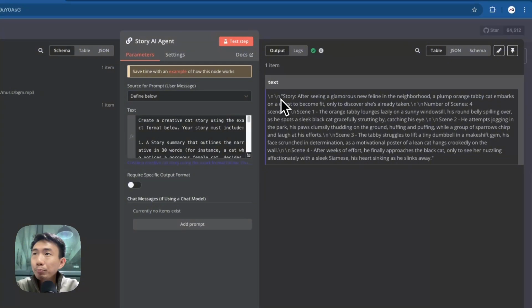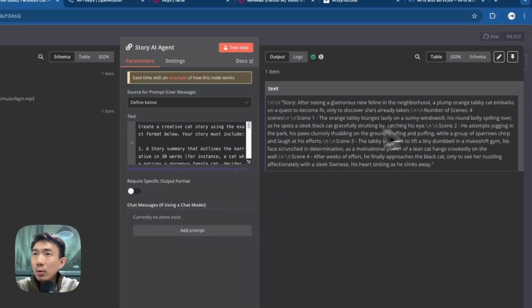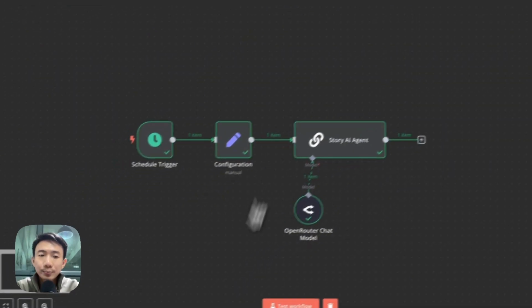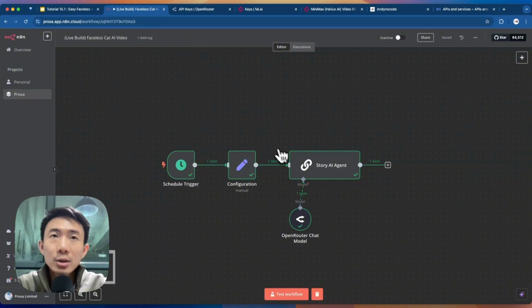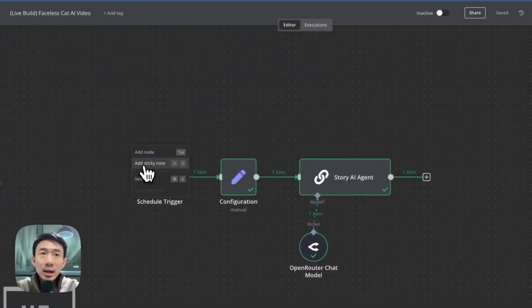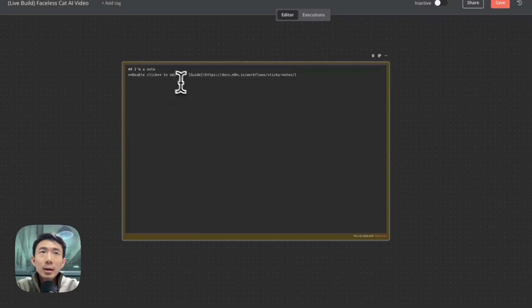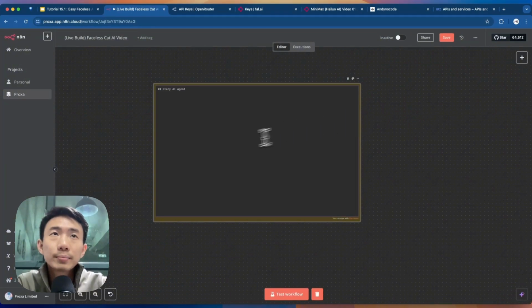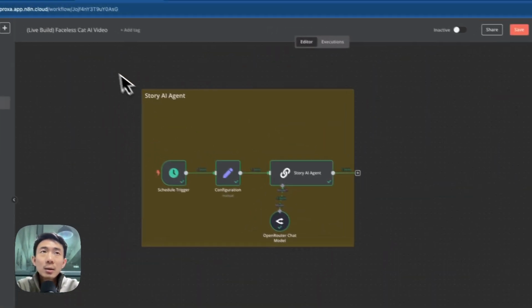We have the story, and we have different scenes, 1, 2, 3, 4. Great, and we can save it. So basically this section is the story agent. We can add a sticky note, try to enlarge it, and then we can put Story AI agent. Okay, so let's try to tidy it up.